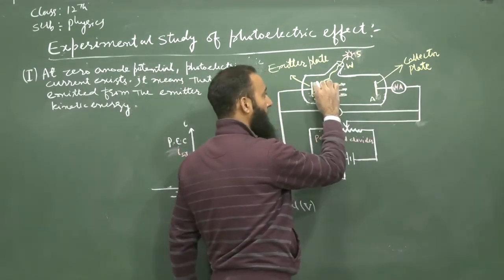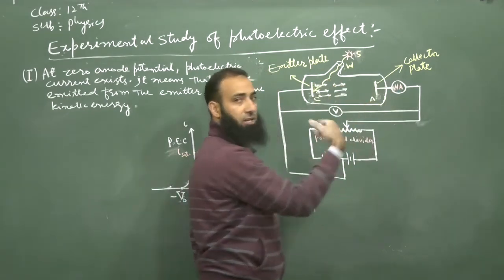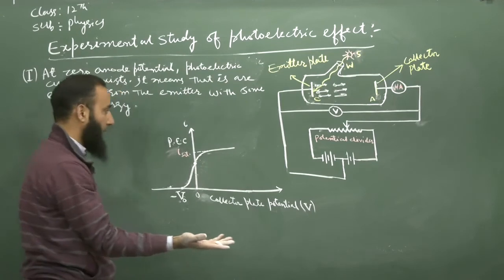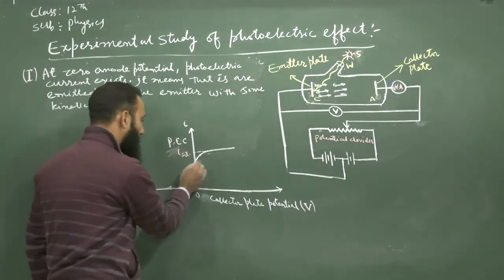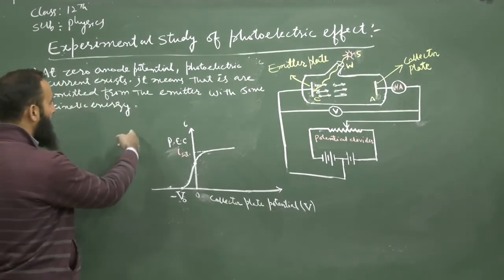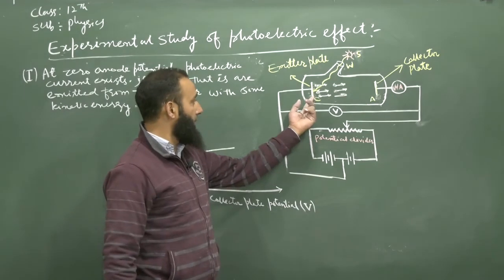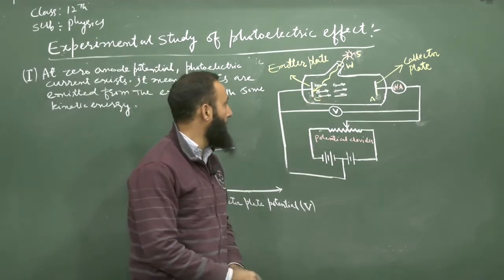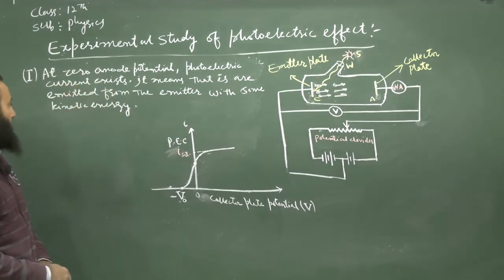It means some of the electrons emitted from this are reaching the plate A, which causes the photoelectric current in the circuit. From this observation we can conclude that the electrons emitted from the emitter plate are emitted with a certain kinetic energy.